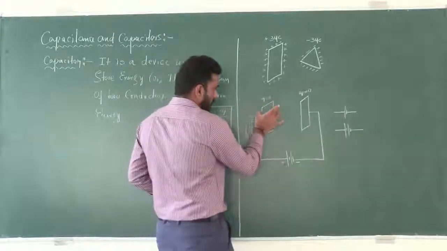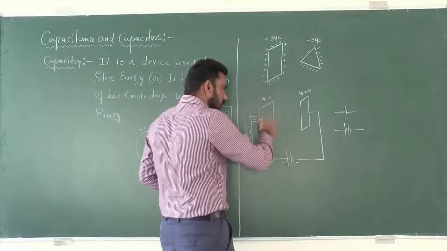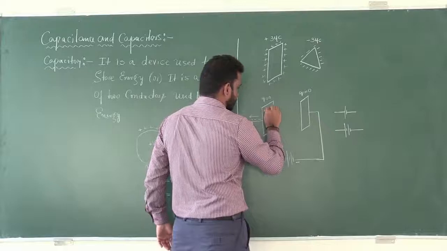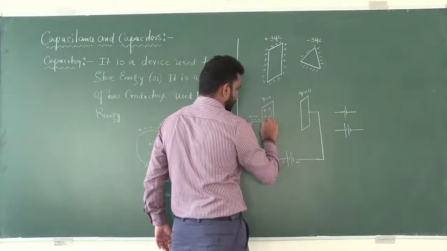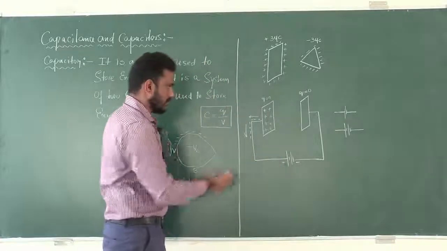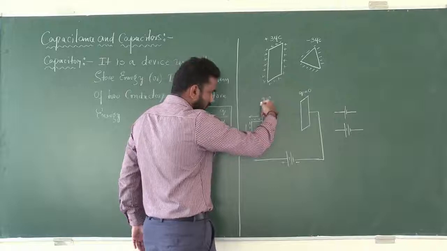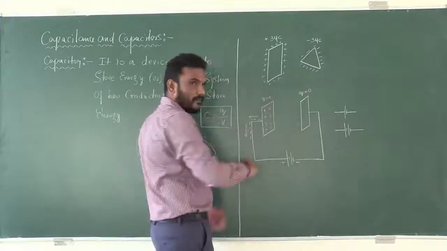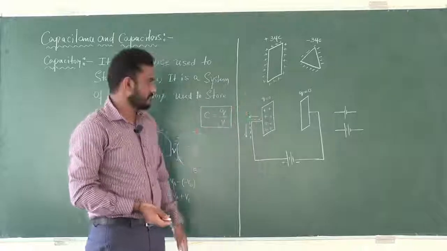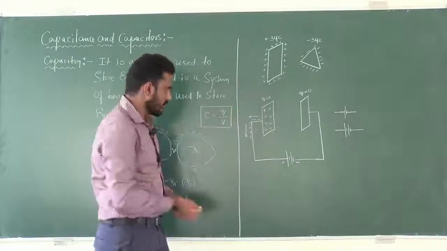So this metal plate acquires positive charge by losing electrons. It means it is positively charged.